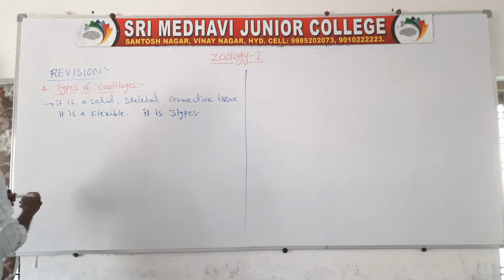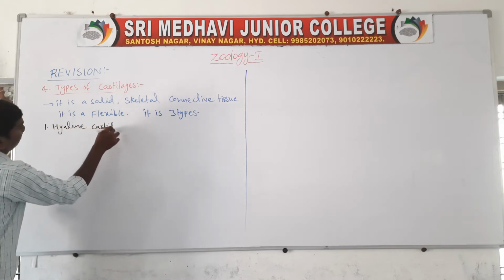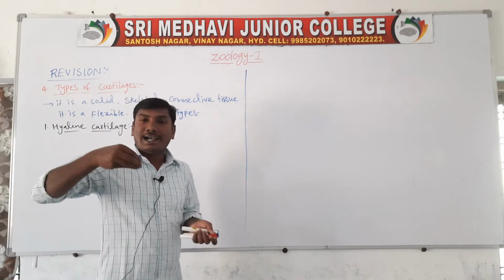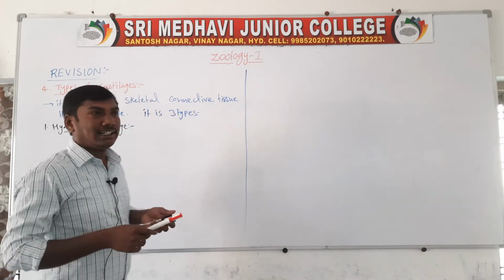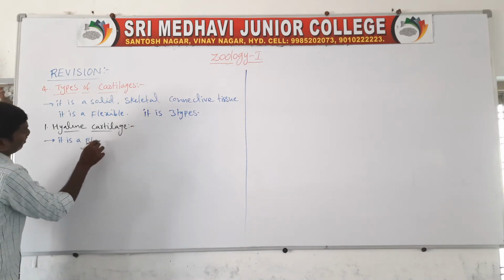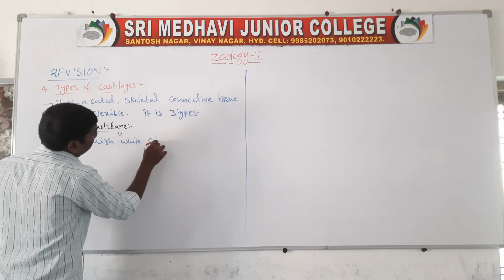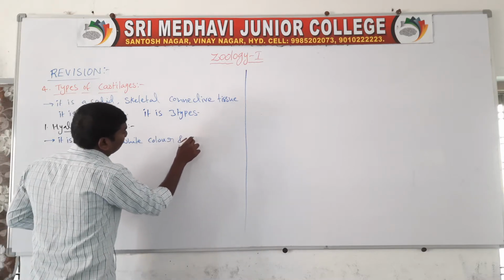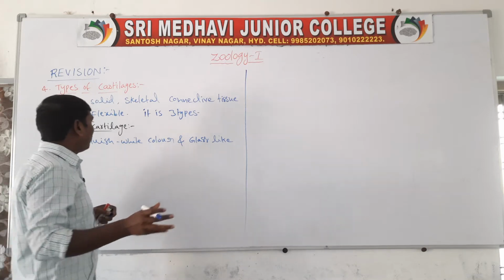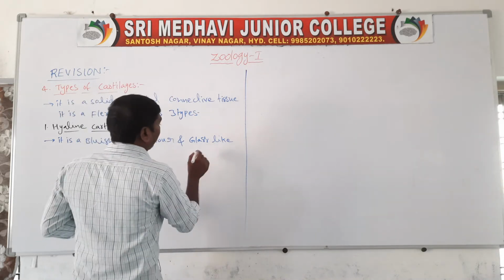First one, hyaline cartilage. The hyaline cartilage is a bluish white color, glass like cartilage.